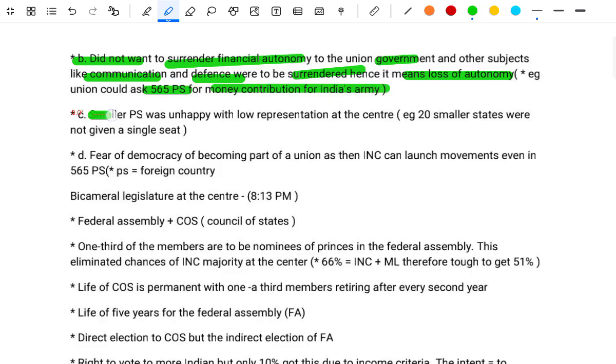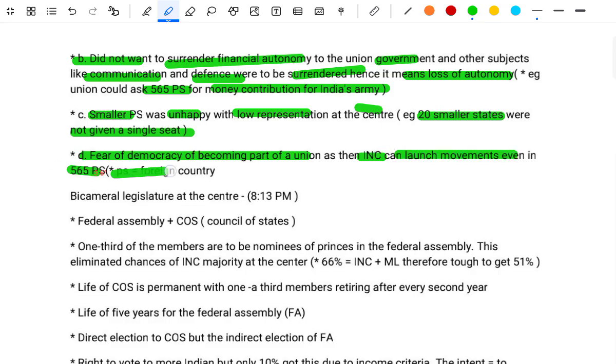C. The princely states were unhappy with the low representation at the center. Example, 20 smaller states were not given even single seats. D. The fear of democracy becoming part of the union, as the INC can launch movements even in the 565 princely states. PS is equal to foreign country.